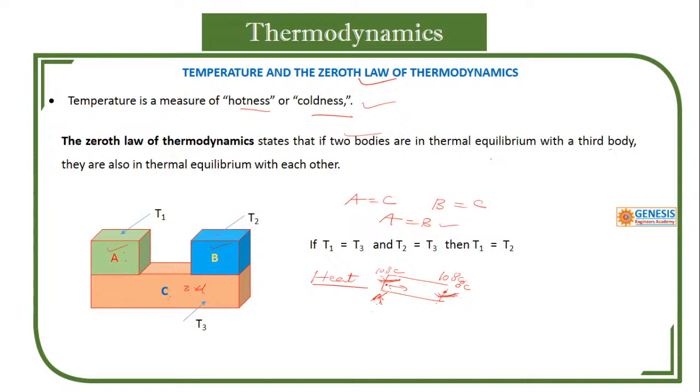When there is no difference between the two ends, the heat flow has stopped. Whenever there is a difference in temperature between two points or two bodies, there is a flow; if there is no difference, there is no flow.